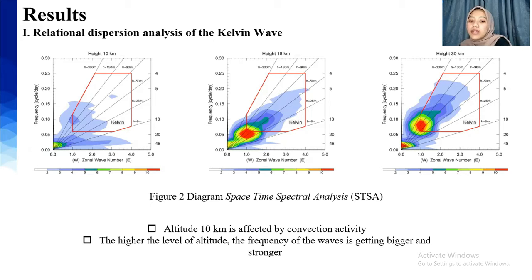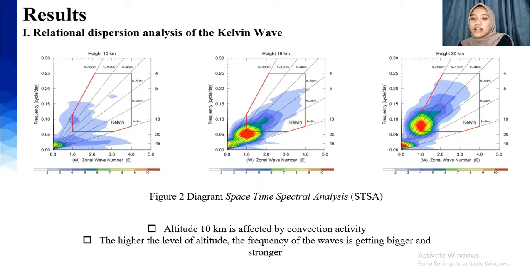And then the next graph in the middle, at 18 km, revealed that the wave spectrum is steeper than at 10 km. The frequency in this layer is bigger than at 10 km, and it has a short period when compared to the wave at 10 km. And the last graph on the right side, at 30 km, shows that the wave spectrum is steeper than the 10 or 18 km wave spectrum.